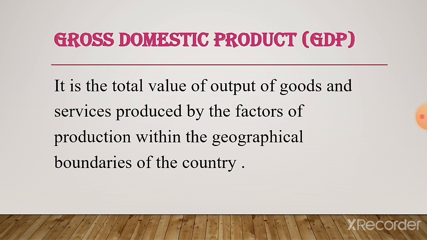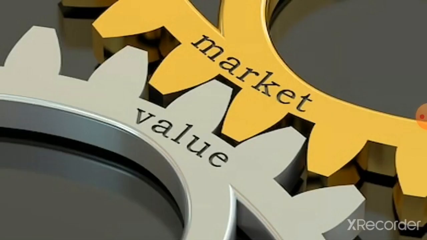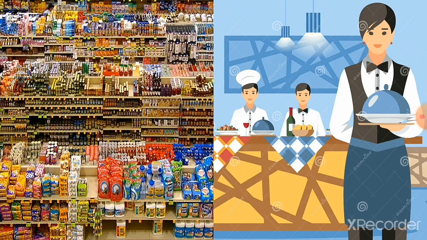Next, gross domestic product. It is the total value of output of goods and services produced by the factors of production within the geographical boundaries of the country. That we already saw. It is the market value of all the final goods and services produced in the country during a period.